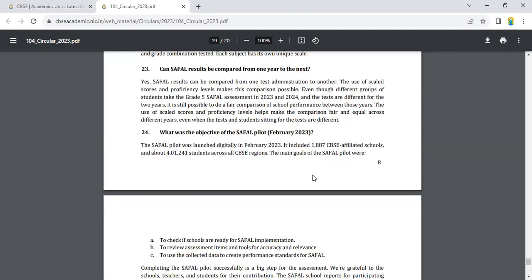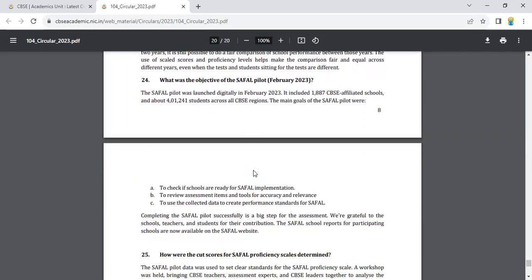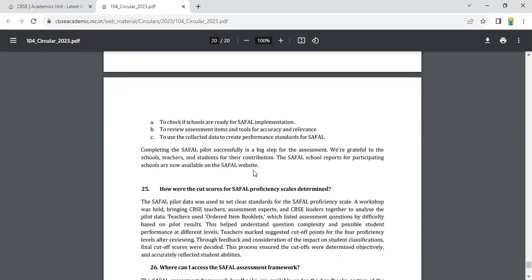What was the objective of the SAFAL pilot? The SAFAL pilot was launched digitally in February 2023. It included 1,887 CBSE affiliated schools and about 4,01,241 students across all the CBSE regions. The main goals of the SAFAL pilot were to check if the schools are ready for the SAFAL implementation, to review assessment items and tools for accuracy and relevance, and to use the collected data to create performance standards for SAFAL.